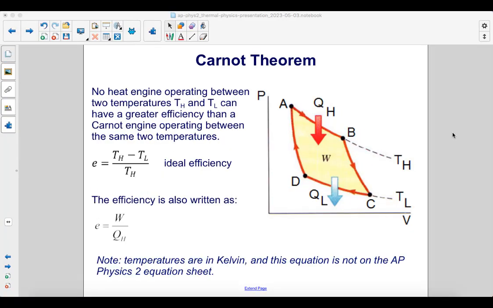No heat engine operating between two temperatures, T high and T low, can have a greater efficiency than a Carnot engine operating between the same two temperatures. The ideal efficiency is temp high minus temp low divided by temp high. The efficiency is also written as work over the high heat. Note, these temperatures are in Kelvin, and this equation is not on the AP Physics 2 equation sheet.